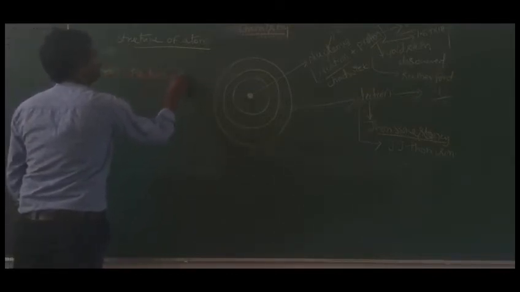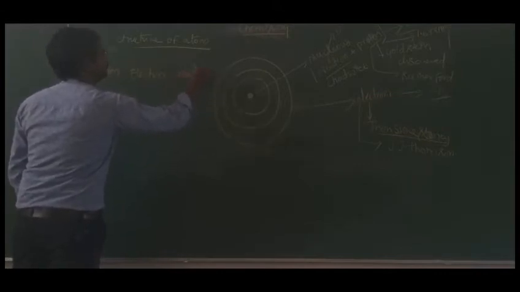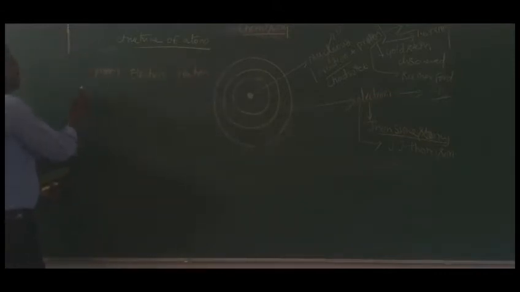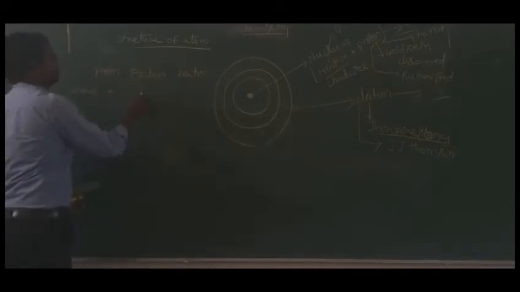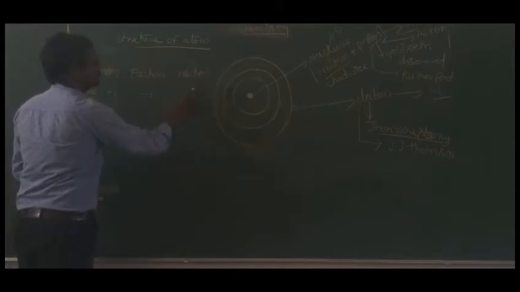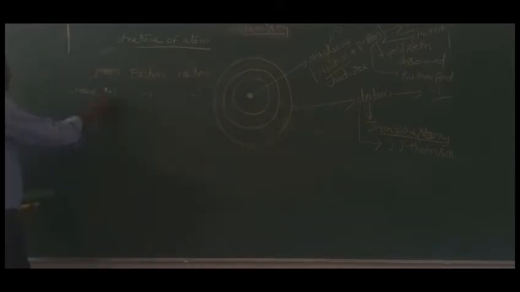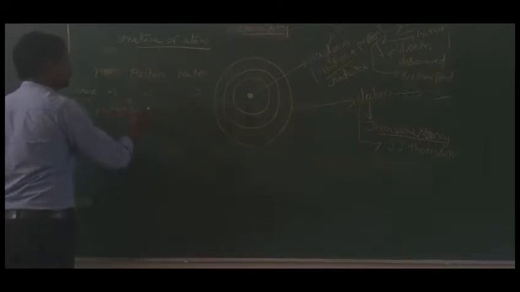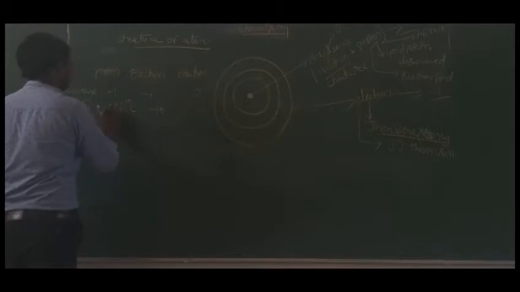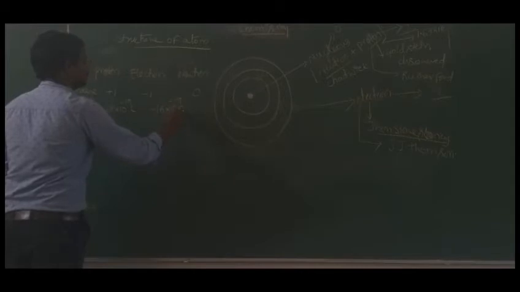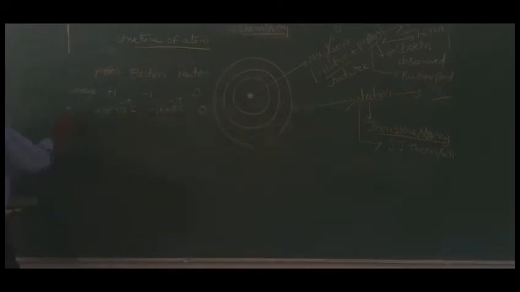I will write here proton, electron, neutron. Proton charge is plus 1, electron charge is minus 1, neutron charge is 0. That is the unit charge. Relative charge: the proton's charge is plus 1.67 into 10 to the power of minus 19 coulombs, the electron's is minus 1.602 into 10 to the power of minus 19 coulombs, and the neutron's is 0.